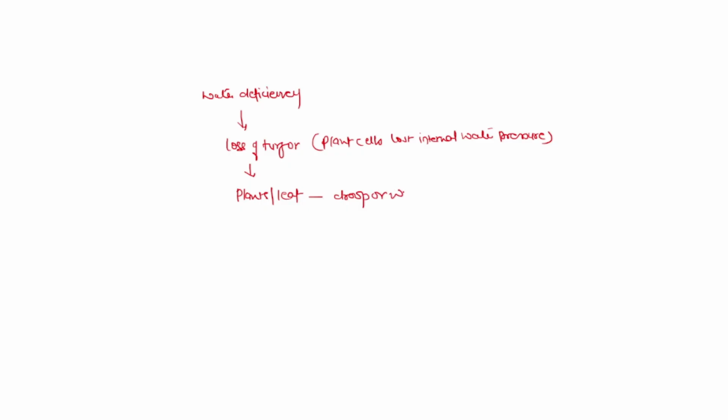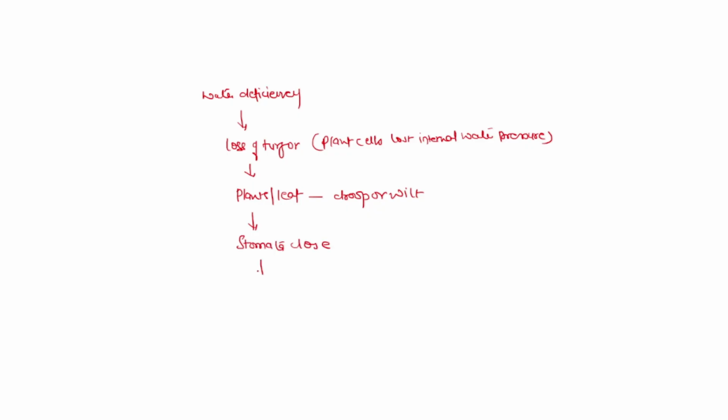When a plant faces a water deficiency or water shortage, the major problem is loss of turgor. That means plant cells lose internal water pressure, and because of that the plant or leaf droops or wilts, and because of that stomata close.